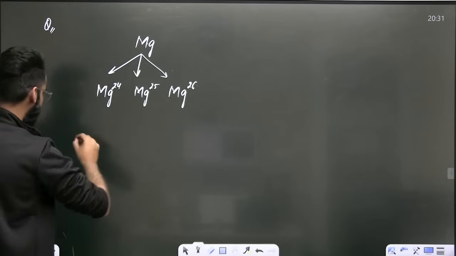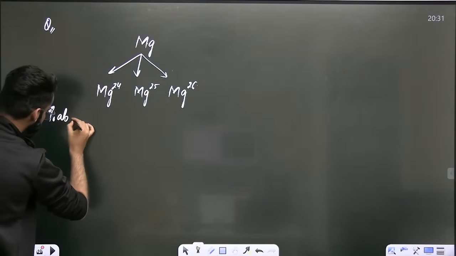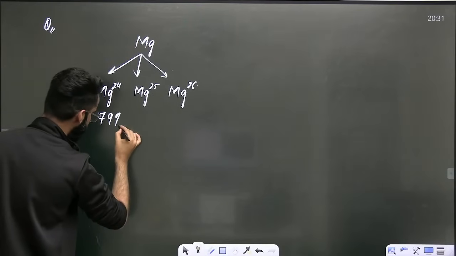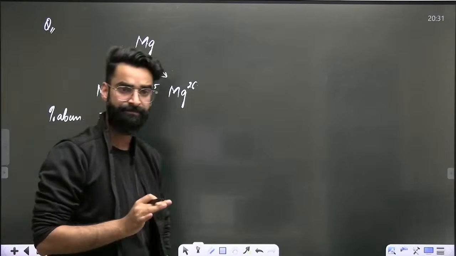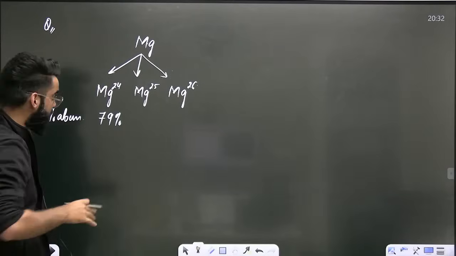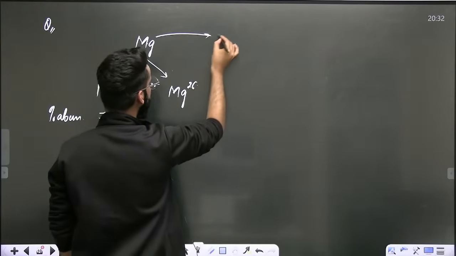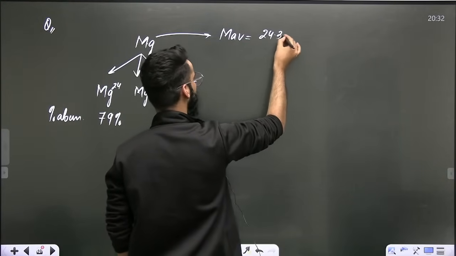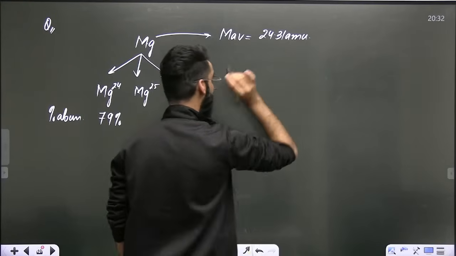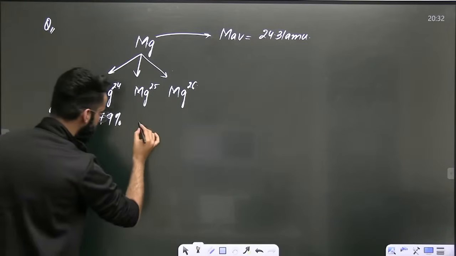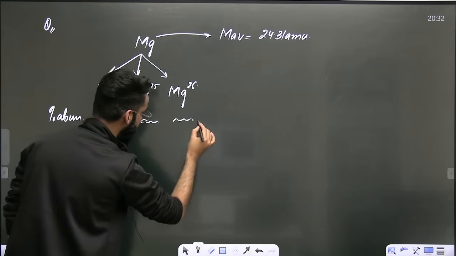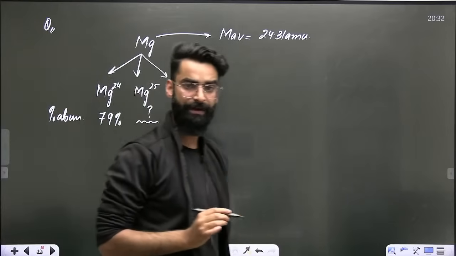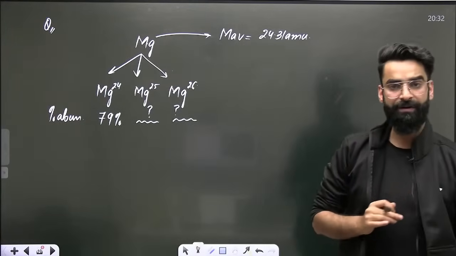Now, dear students, the percentage abundance of this Mg24 is given to you as 79%. At the same time, the average atomic mass of magnesium is also given as 24.31 AMU. I am supposed to calculate the percentage abundance of Mg25 and Mg26. These are the two things I'm supposed to calculate. Can you give it a try?